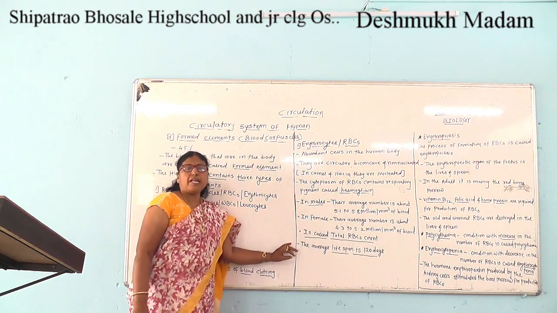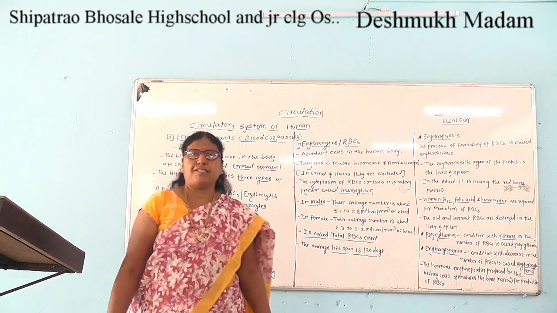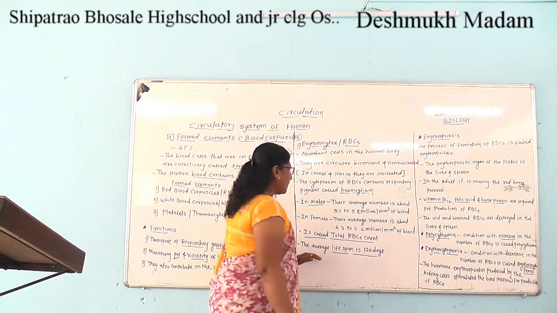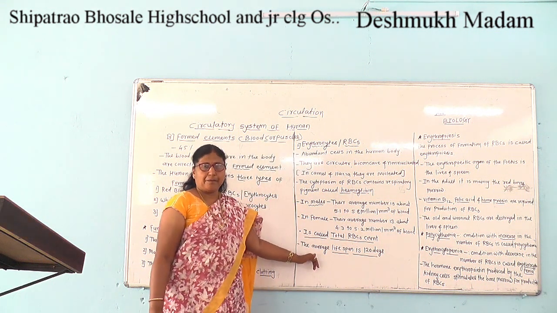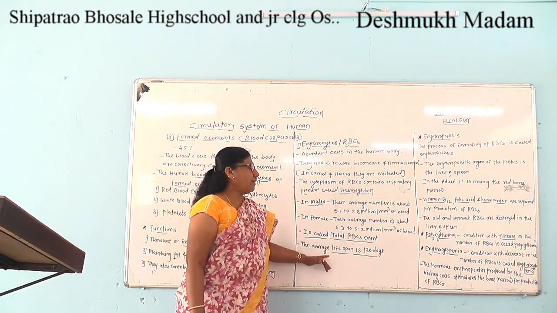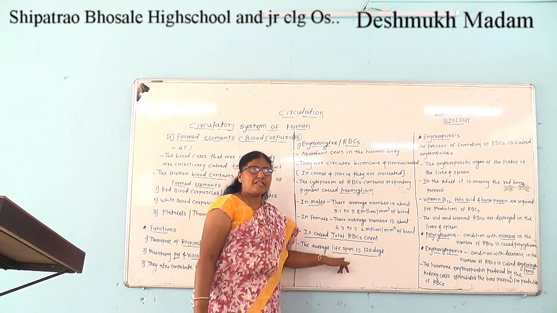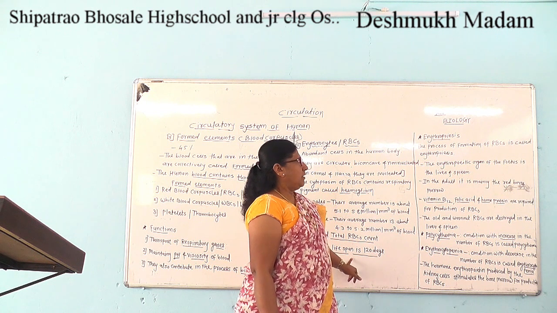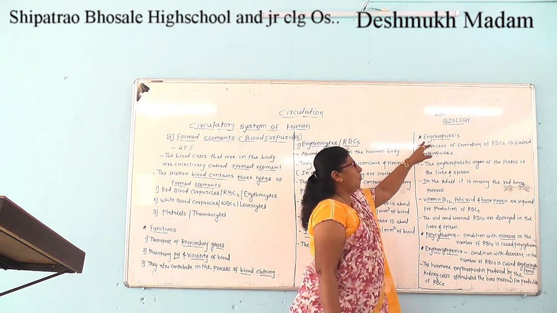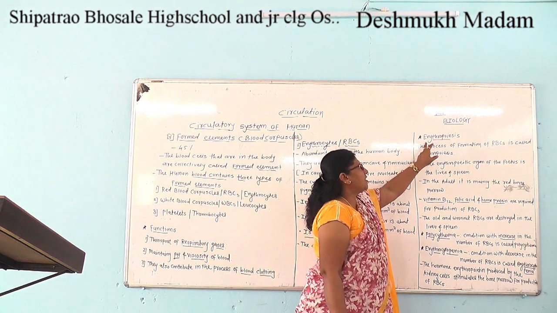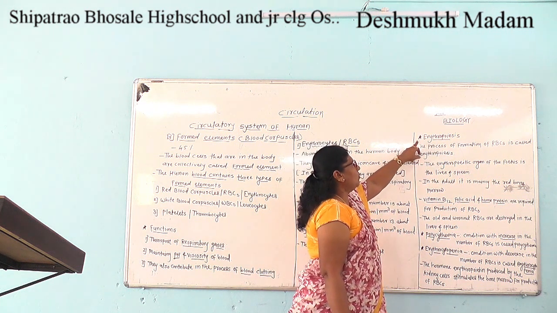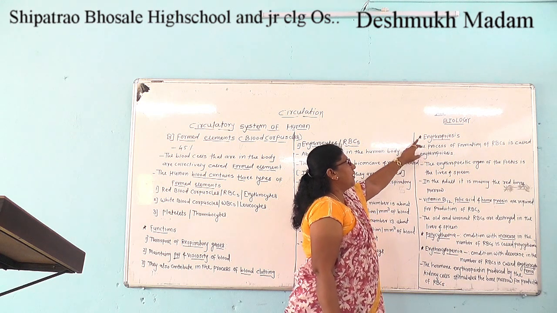The average lifespan of RBCs is 120 days. What is erythropoiesis?